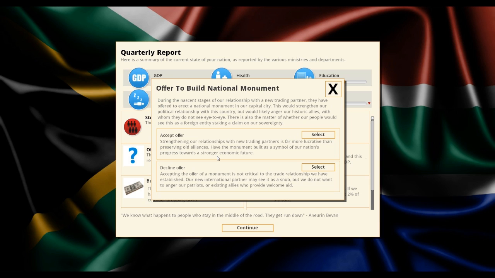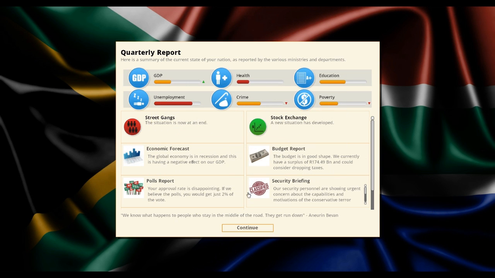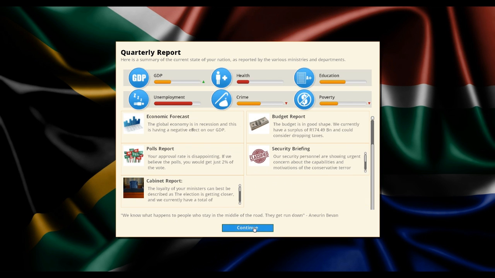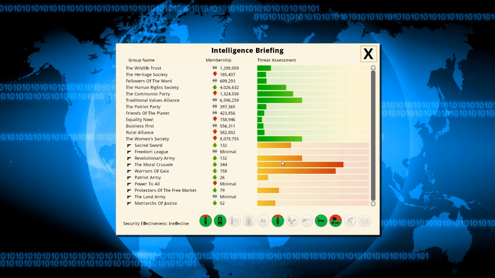This is interesting in that a foreign entity wants to build a national monument. And, you know, is that a thing that happens? But then, Statue of Liberty. So, you know, would we be offended by that? I imagine that would upset patriots. I'm going to accept the offer. It's rude to turn that down, isn't it? Quite a few people want to kill me. The Moral Crusade.